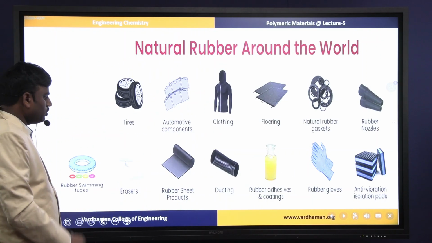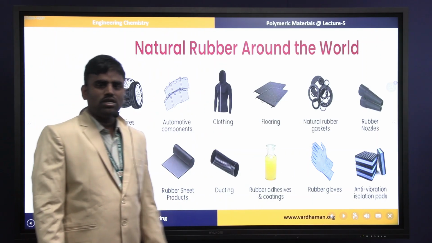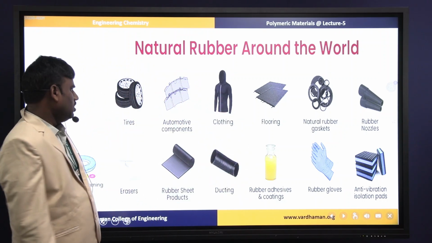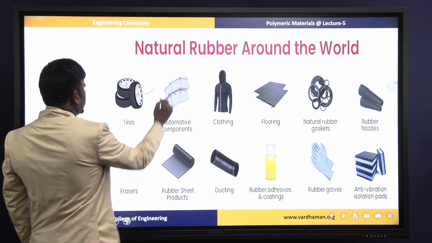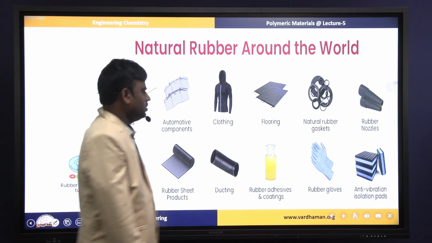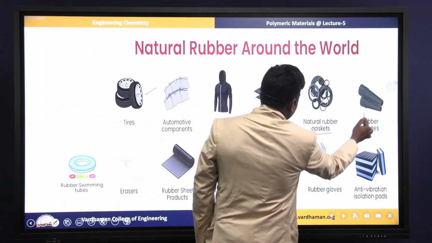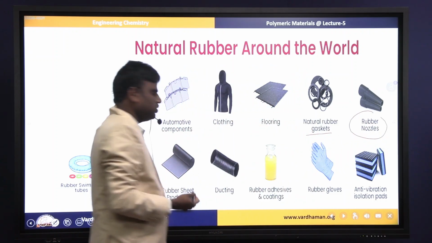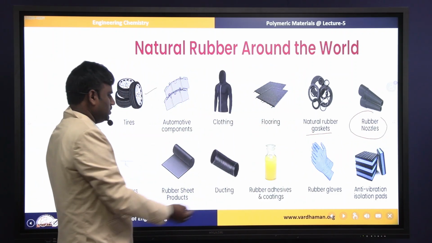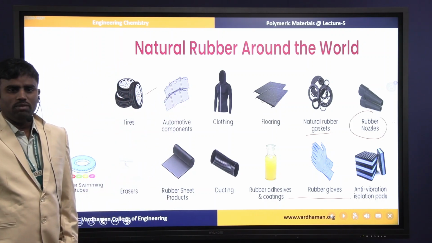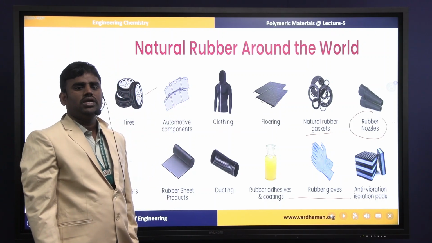Next, moving to the uses of natural rubber. These are the various uses of natural rubber around the world. It can be used in making tires, automotive components, clothes, flooring sheets, gaskets, rubber nozzles, swimming tubes, erasers, and various other goods we can synthesize with the help of natural rubber material.